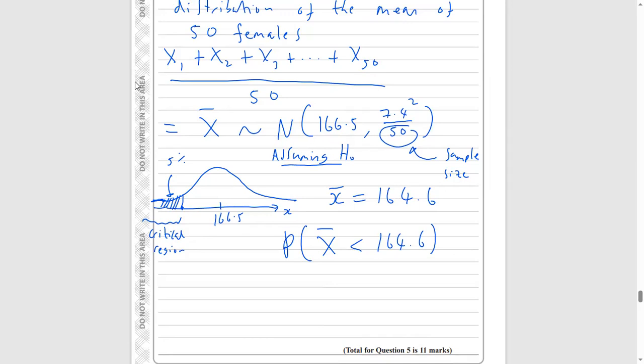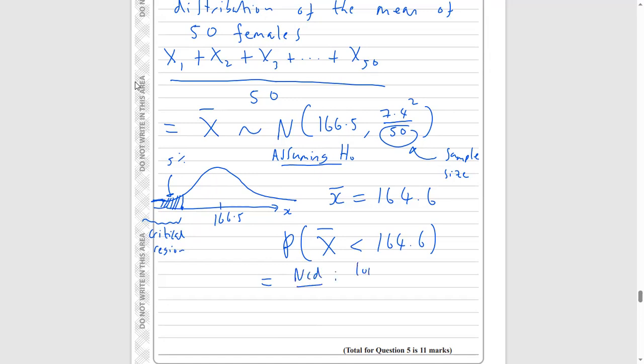Now, if this probability is absolutely tiny, it tells us that H0 is probably not true, because to do this calculation we have to assume H0. If we assume H0 and get a probability that's so unlikely, it suggests our initial assumption was unlikely. So we want to calculate this probability, and it's an area: the area under this normal distribution curve. So we're going to go to normal CD on the calculator.